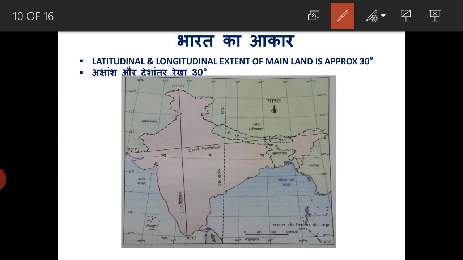Now if you can see here, the distance of India from Gujarat to Arunachal Pradesh is 2933 kilometers, and from the northern part of Jammu Kashmir Ladakh up to Kanyakumari, it is 3214 kilometers approx.